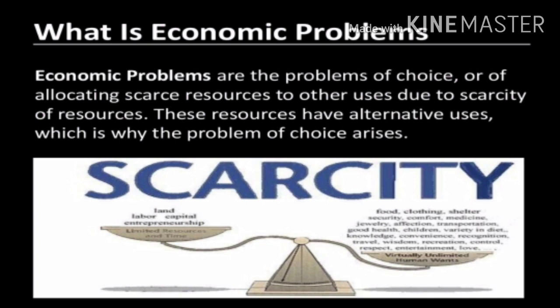For example, the farmer is ready to cultivate food like rice or wheat, but he doesn't have enough land, labor, water and fertilizer. So he has to give that up. Instead, he can opt for some other crops like rubber, cotton, jute. This is how the problem of scarcity can be solved.